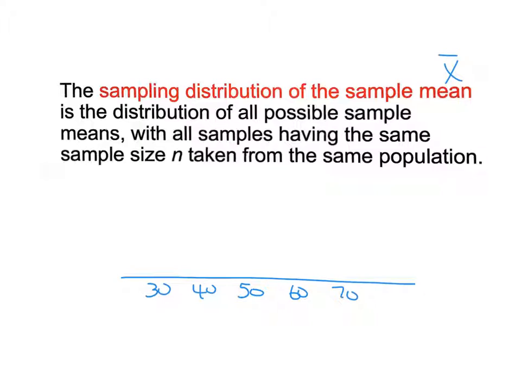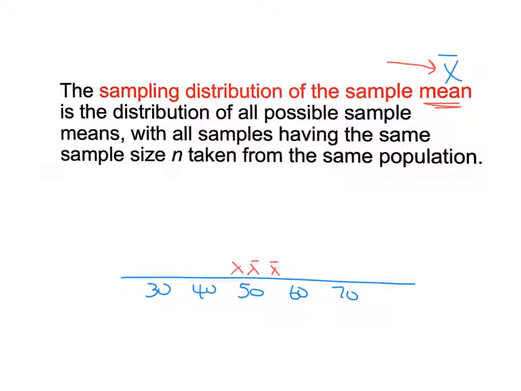All right, the sampling distribution of the sample mean, the sample mean is known as X bar, is a distribution of all possible sample means with all samples having the same size. So let's go back to the boy-girl births thing. Let's say I take sample sizes of 100 and find out how many baby boys are born, for example. I take one sample, there were 55. Take another one, there were right at 50.